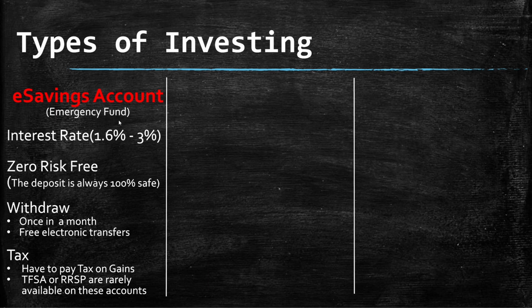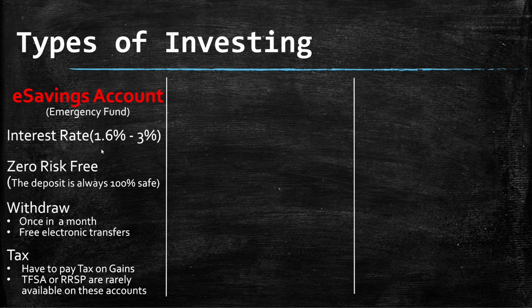What is an emergency fund? Basically, the money you think you will require in 4 to 6 months in case you get fired or have any other emergency. Alright, let's talk about the savings account in detail. As I already mentioned, you can use this account for your emergency fund. Let's talk about interest rate. So today, banks are giving starting from 1.6% to near around 3%.